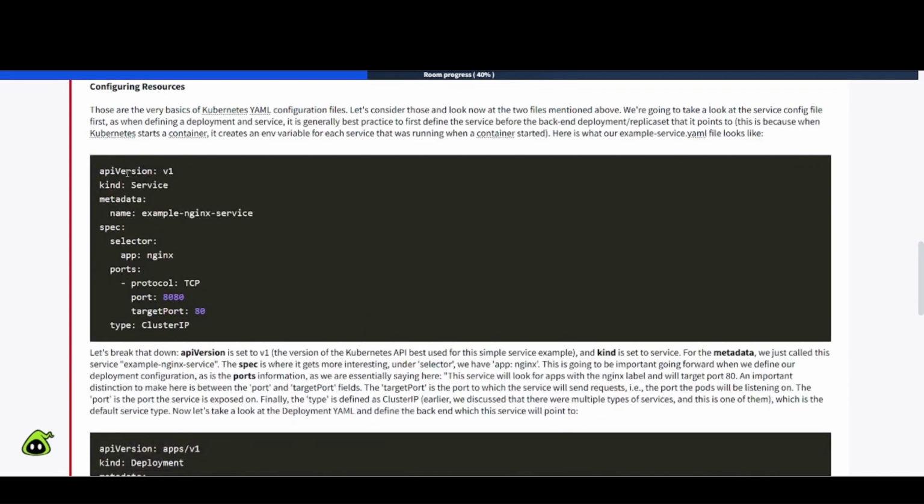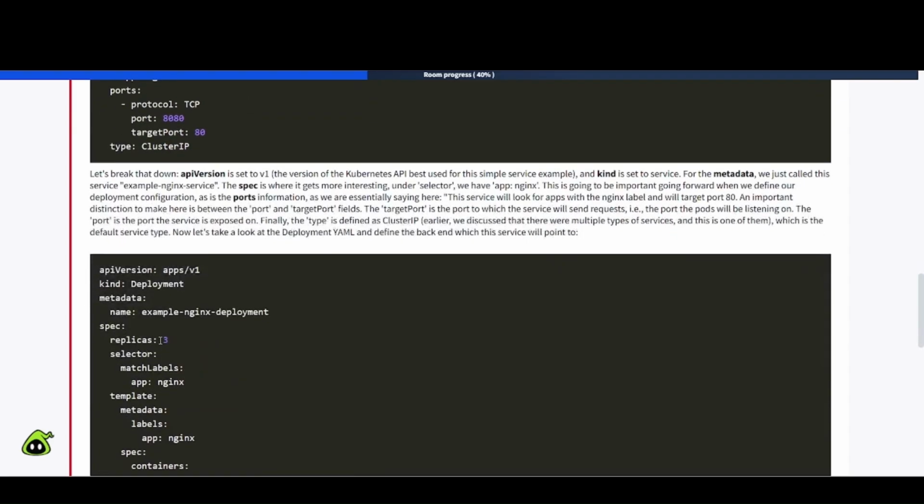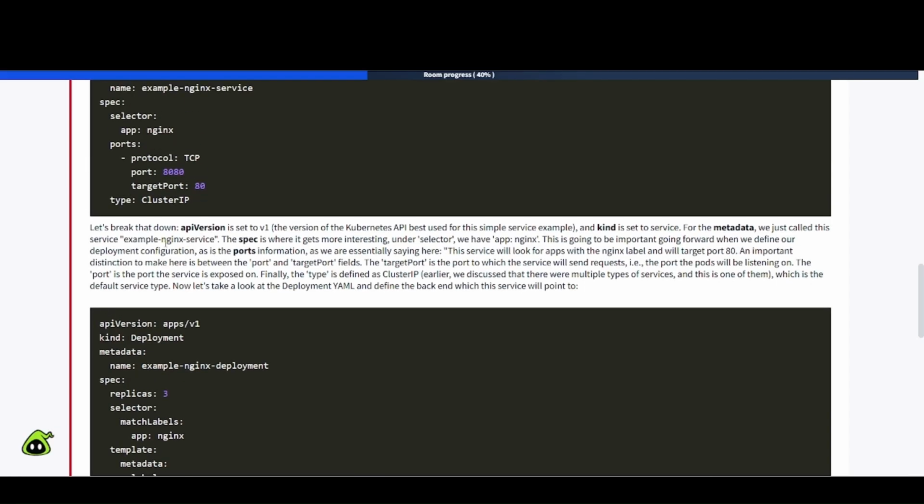So we have the API version, version 1, kind, service, metadata, the name, example Nginx service, spec, selector, app Nginx, ports, you have protocol TCP, you have the port, which is 8080, target port is going to be 80, and type cluster IP. Let's break down each component here. So API version is set to version 1, the version of the Kubernetes API best used for this simple service example, and kind is set to service. For the metadata, we just called this service example Nginx service.